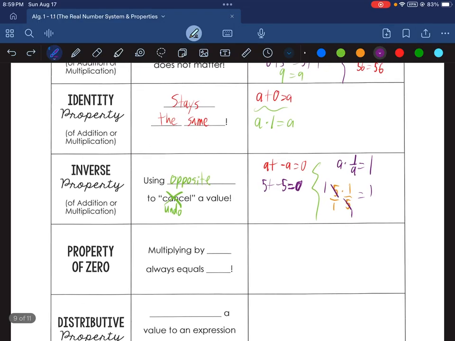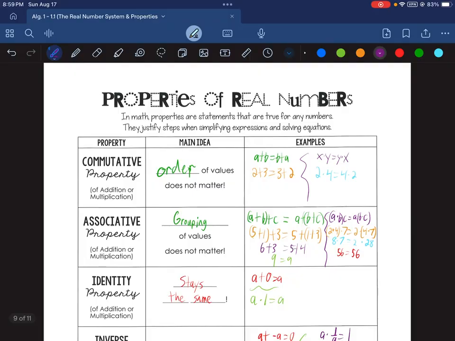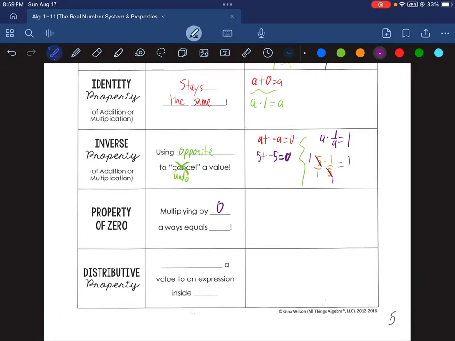The property of 0, this is only for multiplying. So far everything that we've talked about for these properties is true for both addition and multiplication. However, this is only for multiplying, and it states that multiplying by 0 always equals 0.